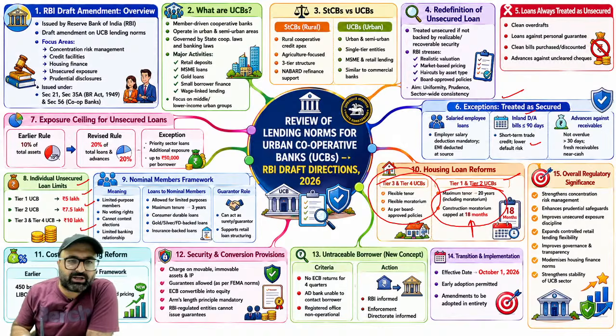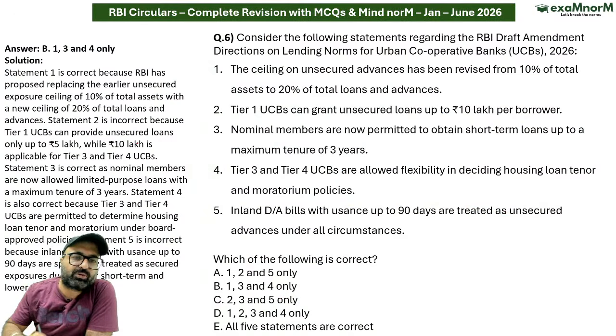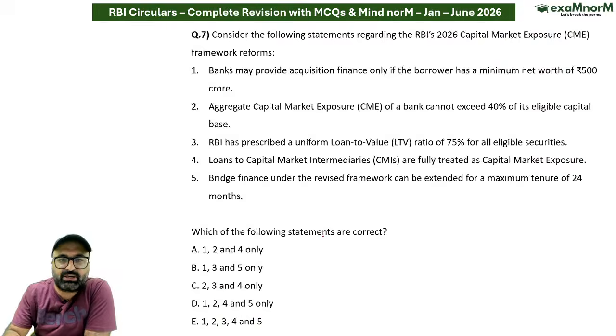Earlier 10% था, 20% कर दिया. Priority sector loans, additional loan दिया जा सकता है under priority sector if the limit is achieved. That would be up to 50,000 per borrower, not more than that. बाकी कुछ खास है नहीं, आप पढ़ोगे आपको समझ आ जाएगा. So answer to this particular question is B option.